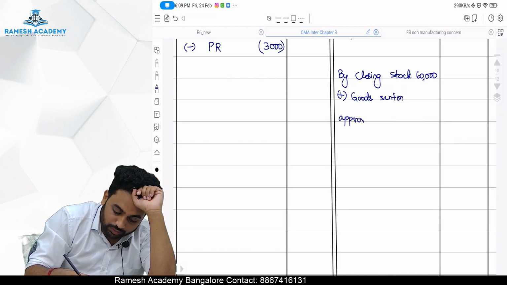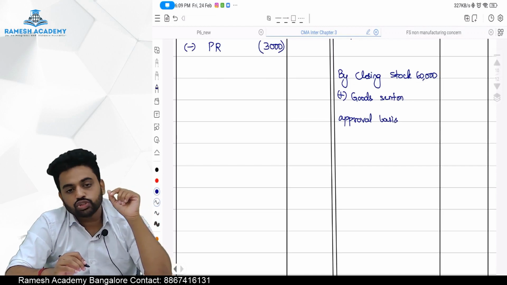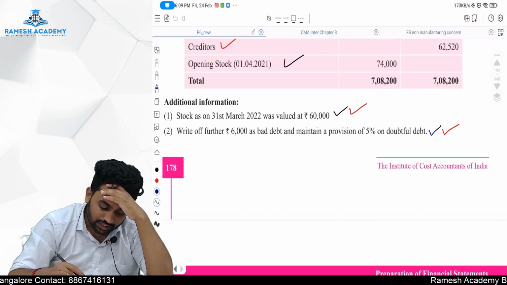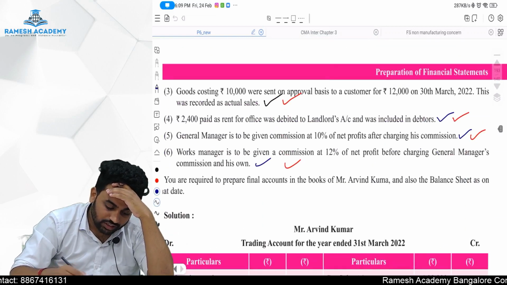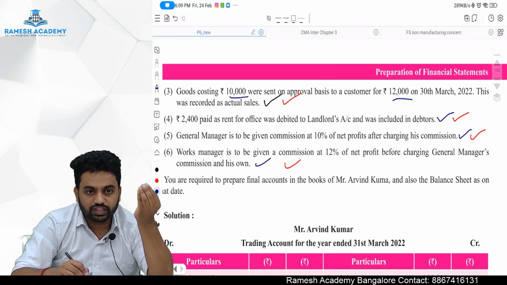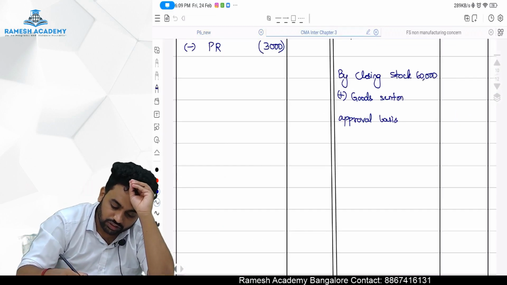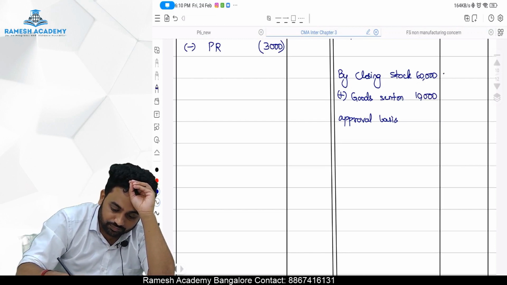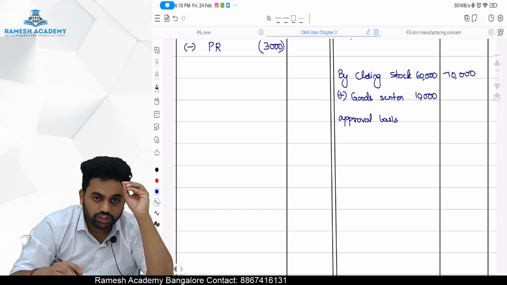Listen carefully, guys. Always you should value your stock at cost or NRV, whichever is lower. In the given case, cost is 10,000 rupees. Sales is 12,000 rupees. So the value of the inventory is only 10,000, not 12,000. So add 10,000. So your closing stock is 70,000.